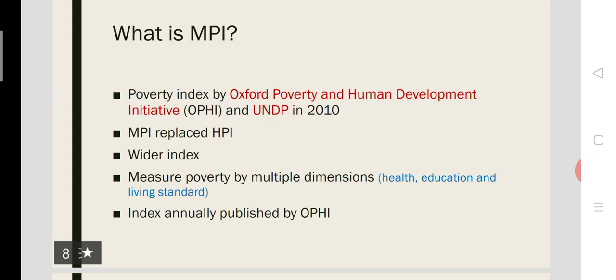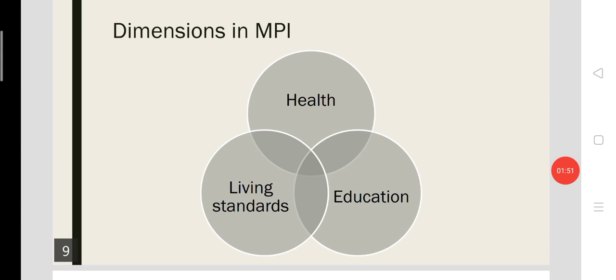This is an annually published poverty index published by OPHI. These are the three dimensions on which the poverty of a nation is measured. The dimensions are health, education, and living standard, the same dimensions on which the Human Development Index, HDI, is calculated.